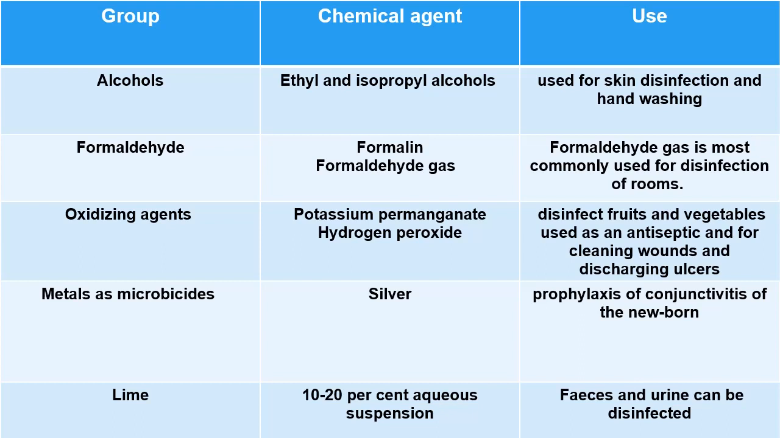Oxidizing agents include potassium permanganate and hydrogen peroxide. Potassium permanganate is used to disinfect fruits and vegetables, and hydrogen peroxide is used as an antiseptic or for cleaning wounds and discharging ulcers. Heavy metals are also used. For example, silver is used for the prophylaxis of conjunctivitis in newborns. Lime is another important member of the group, and it is used as a 10 to 20% aqueous suspension. It is used to disinfect feces and urine.